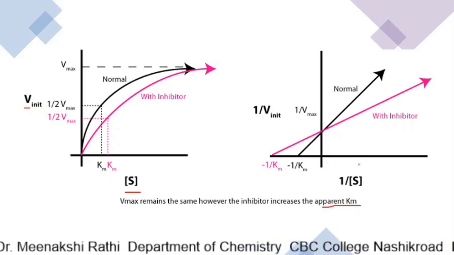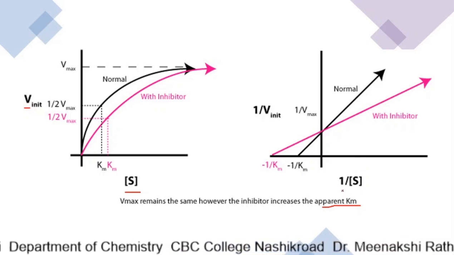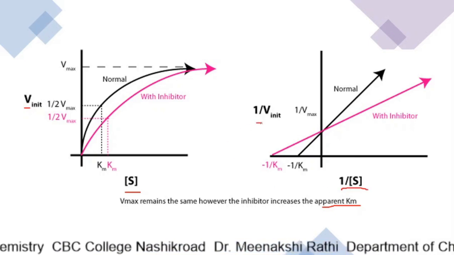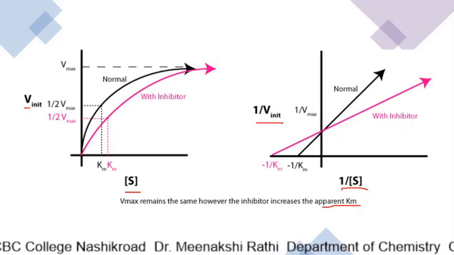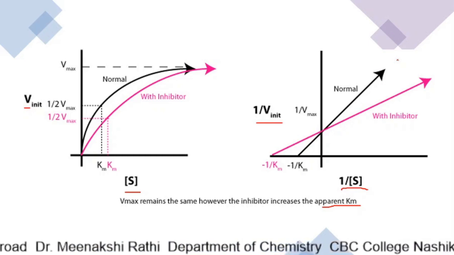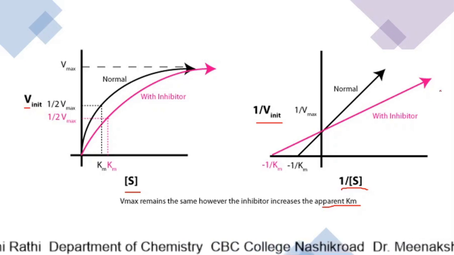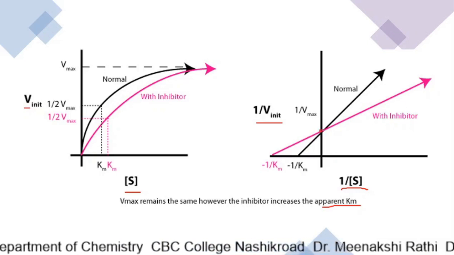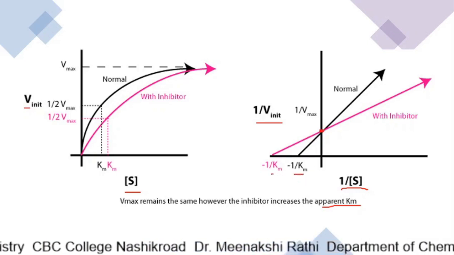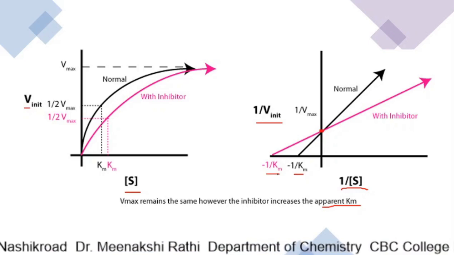The same type of plot, that is the Lineweaver-Burk plot, is between the reciprocal of the substrate concentration and the reciprocal of the velocity of the reaction. Then this line is for the normal enzyme catalyzed reaction, and this pink line is for the inhibitor. Here also you can see Vmax remains the same, however the Km value is changed and there is an increase in the Km value for competitive inhibition.